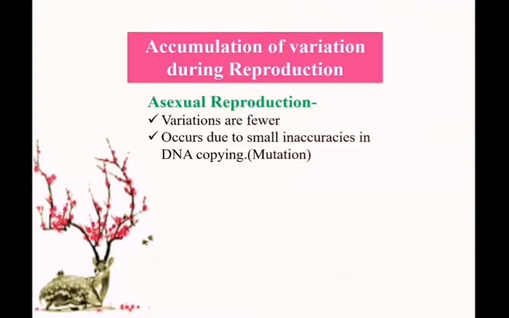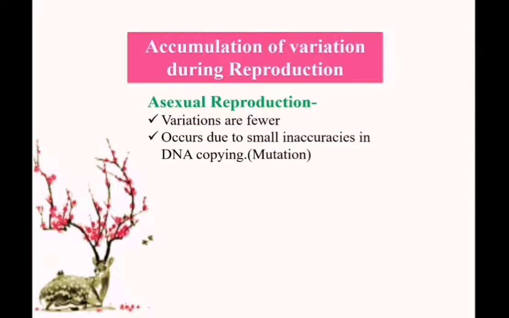Especially during mutation. What is mutation? It is a sudden heritable change. Some changes will happen suddenly, but they can be transmitted from one generation to the next. That is known as mutation.